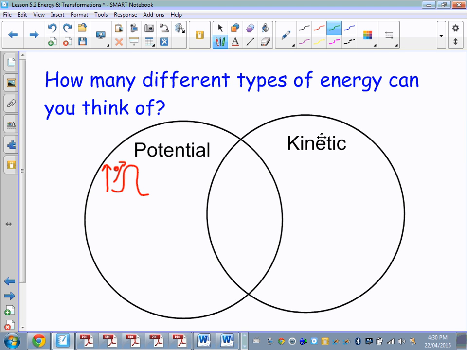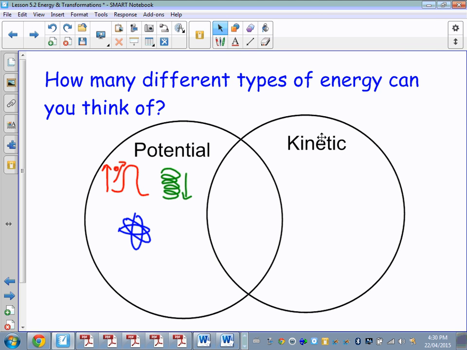We also talked in class about spring potential energy. If we compress the spring, then there is an elastic potential energy, the potential for it to spring back and that energy to convert into kinetic energy. Another type of potential energy we talked about is chemical potential energy, the energy stored in a chemical bond that allows energy to be released when that bond is broken.